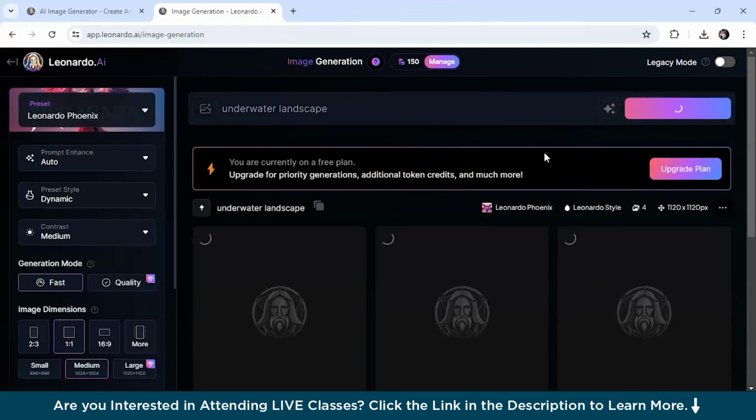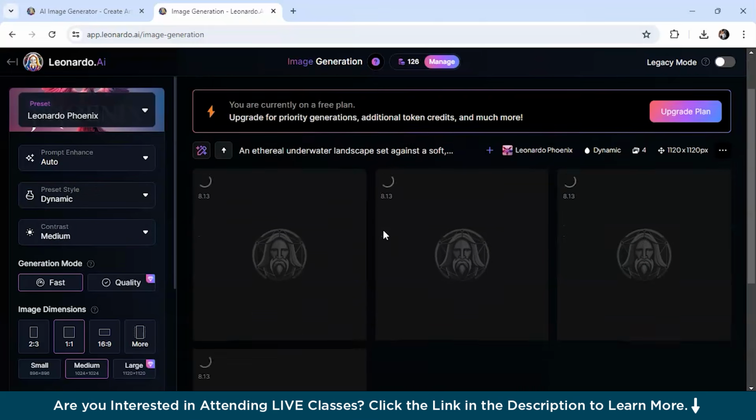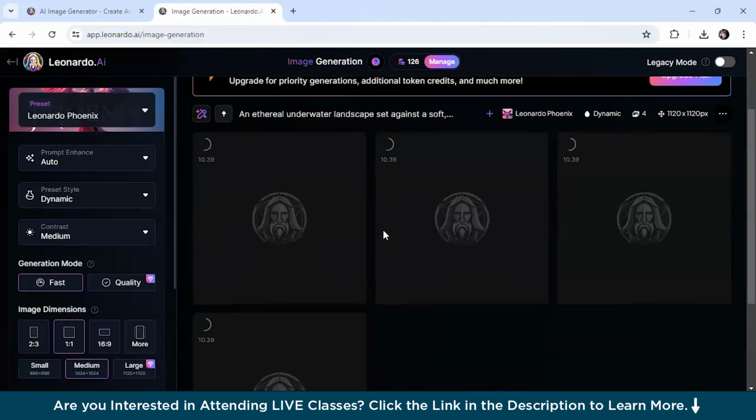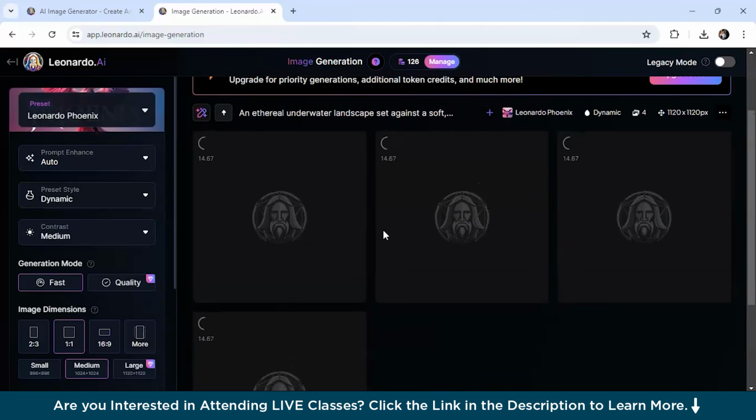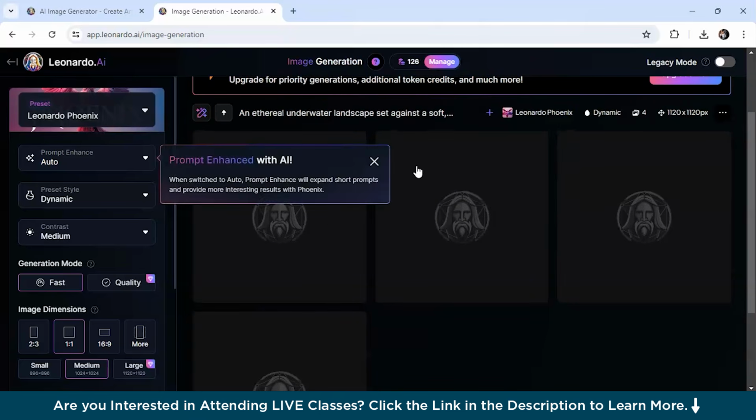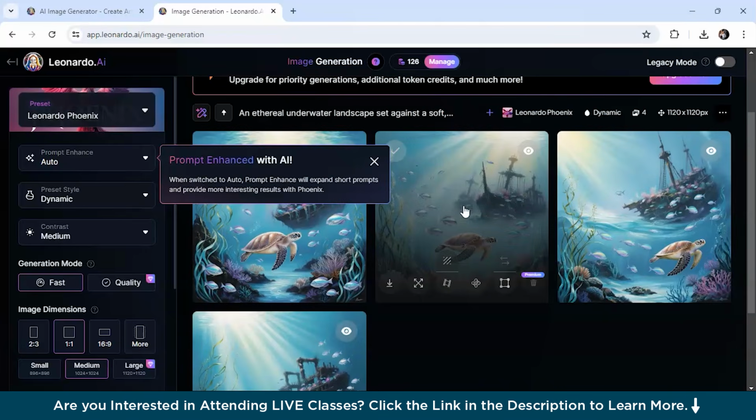So it will be using 24 credit points. Alright, the style which I've selected is dynamic. So let's see what type of images it will create for us and how it is better than the previous one, the previous AI tool which we have discussed. The interface might be overwhelming at first due to its numerous options available, but once you get the hang of it, the creativity is immense.